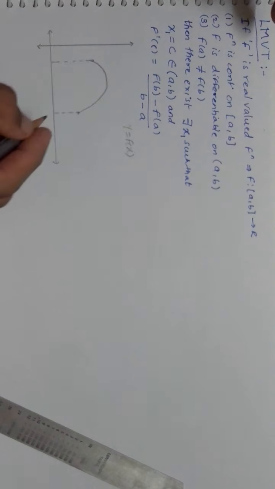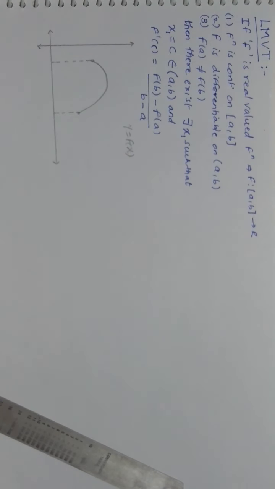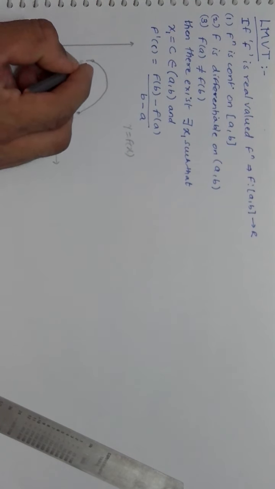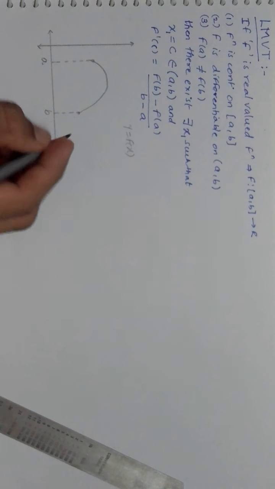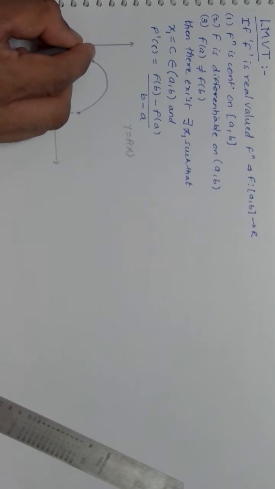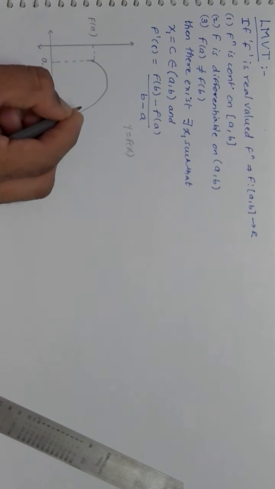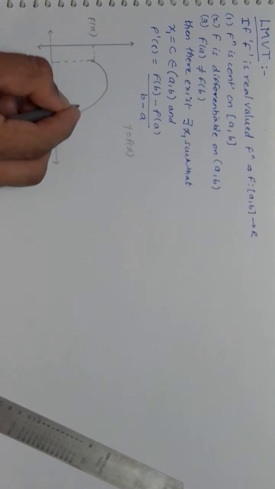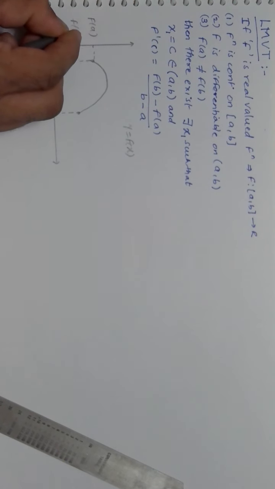Now, obviously it is very clear that both the points have different y coordinates and x coordinates. So here this is your a and this is your b. Obviously this particular point here becomes your f of a, and this over here, which I am not joining but you can understand it, is f of b.